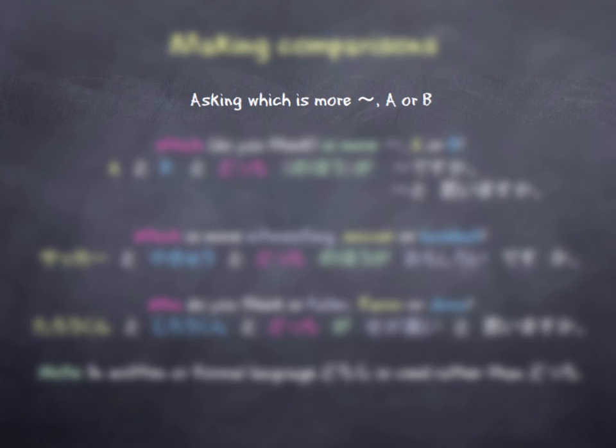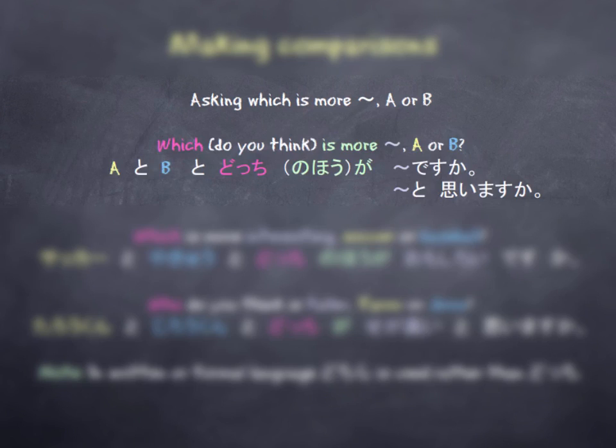In this case, we want to ask someone which is more something, and we want to give them some options, A or B, for example. So for example, which do you think is more something, A or B? A と B とどっちの方が, and then our description or adjective, and we finish with ですか or と思いますか. ですか means is something, as opposed to と思いますか, which means think something.